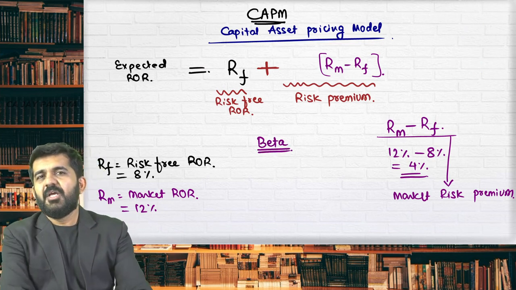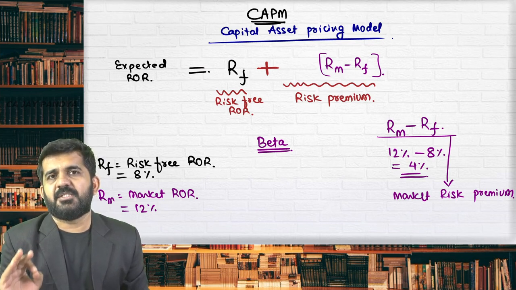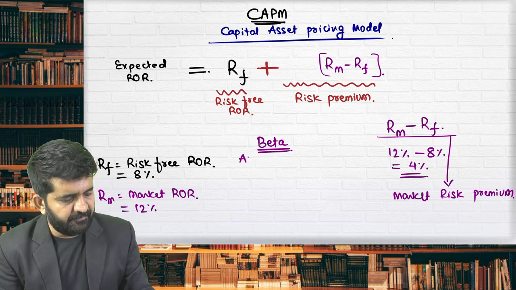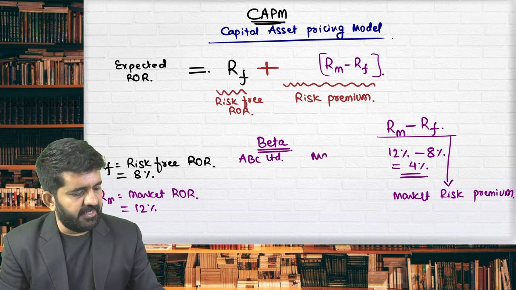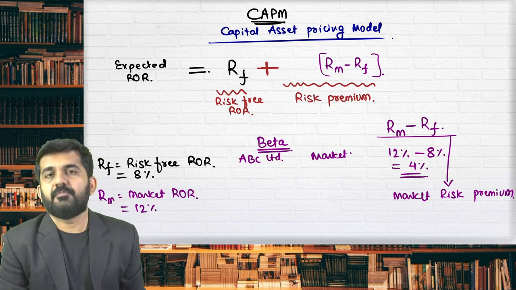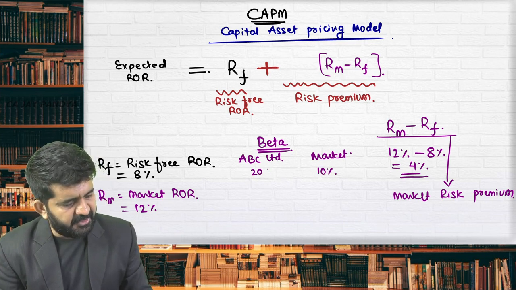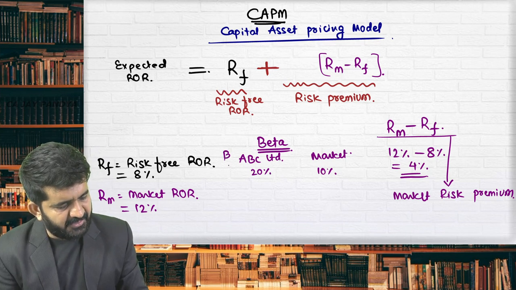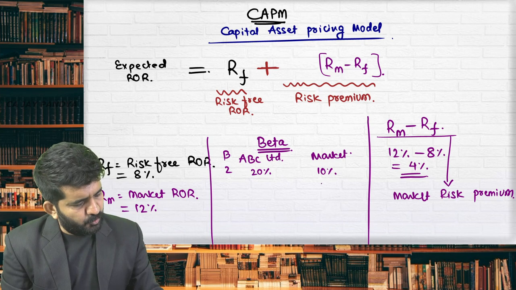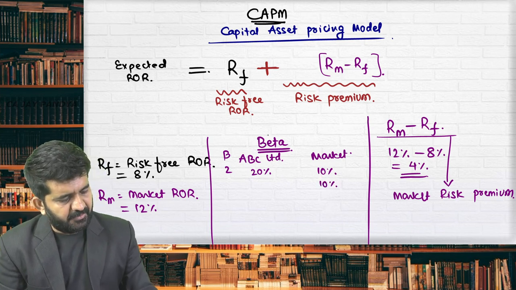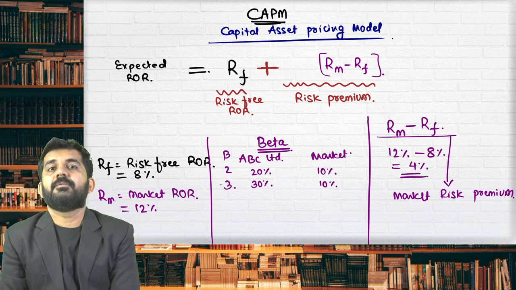See, I am explaining you in a simple language. Beta measures the relationship between ABC Limited in our case and market. If the market is growing by 10%, ABC Limited is growing by 20%, then beta is 2. If market is growing by 10% and ABC Limited is growing by 30%, beta is 3.